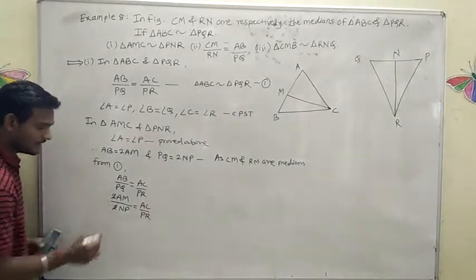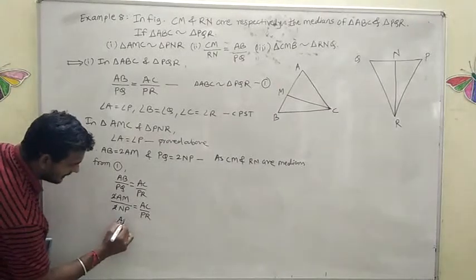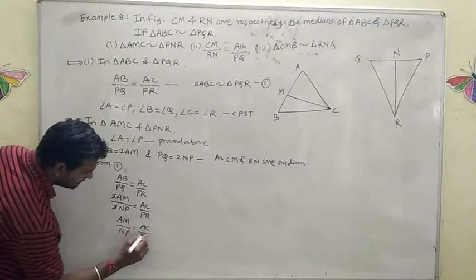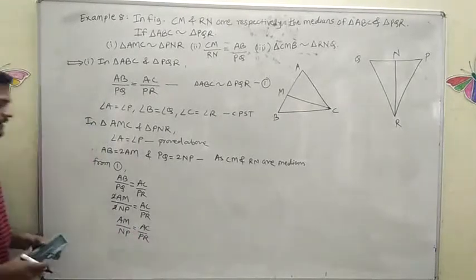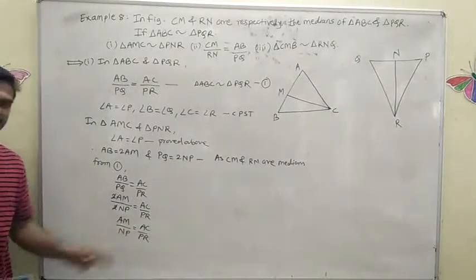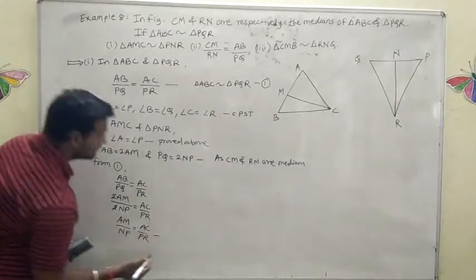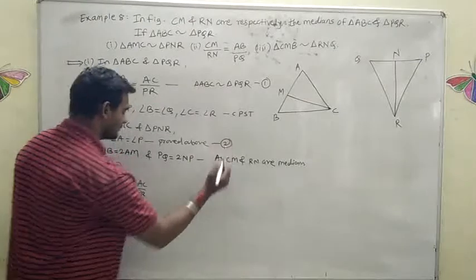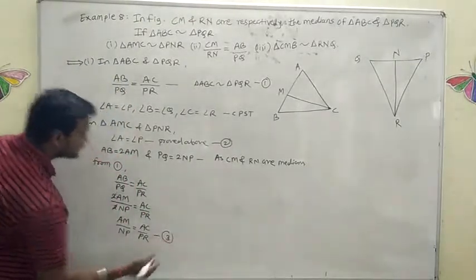Now these two get cancelled. We get AM by NP is equal to AC by PR. Mark this as equation number 2 and this as equation number 3.